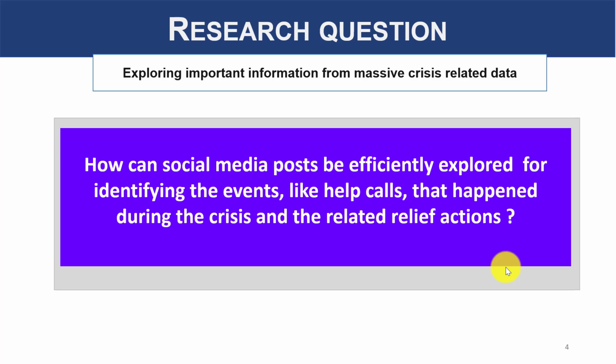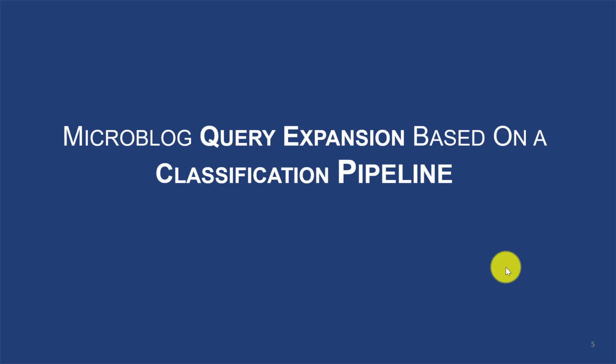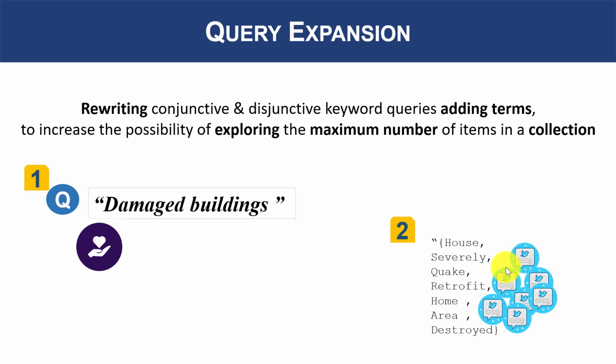In this sense, the research question that guided our work was how can social media posts be efficiently explored for identifying the events, like help calls, that happen during a crisis and related relief actions. Our response is to propose a query expansion solution for exploring microtext collections. The solution is based on the hypothesis that exploring microtexts can be expressed as a classification problem, and therefore our proposal is based on a pipeline using classification models. Now, let's dive deeper and have a look at our approach.